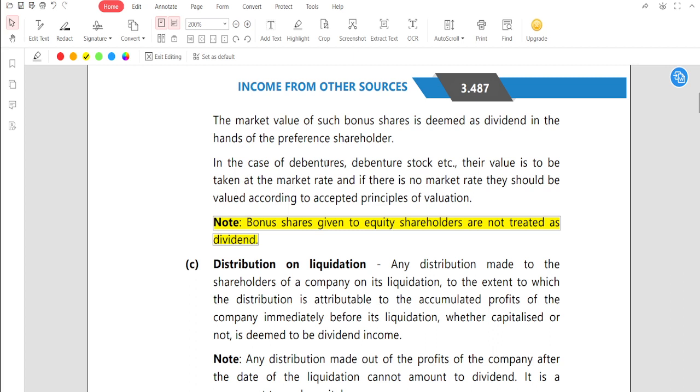Distribution of debentures, debenture stocks or deposit certificate of the company to the shareholder becomes a deemed dividend. So these come under the clause, subclause B. Now subclause C. Now company goes into liquidation. If company goes into liquidation, then what happens, sir? Any distribution made to the shareholder of a company